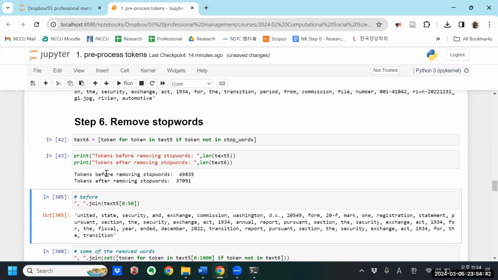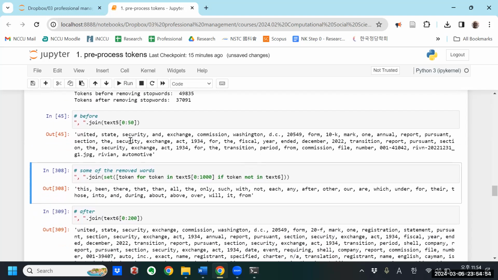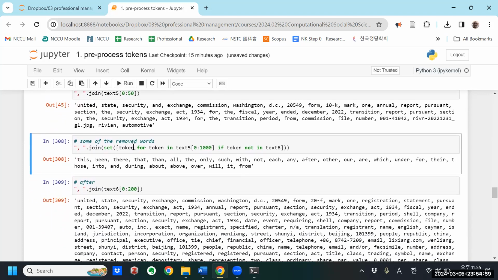Now, before removing stop words, I had 49,000 keywords. After removing stop words, I have 37,000. So this also cleaned up more than 10,000 keywords. And you can see some of these. These are some of the stop words that I've removed from this text, like "and". These are some of the removed words: this, then, there, that, then, all, the, only, such. These have all been removed from this text.